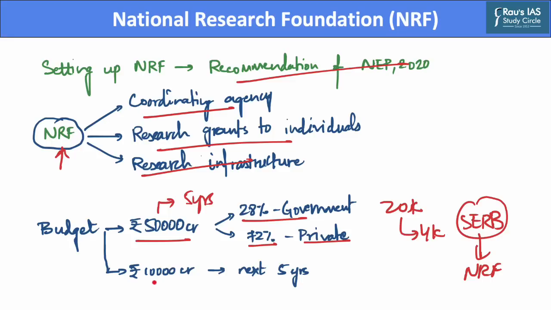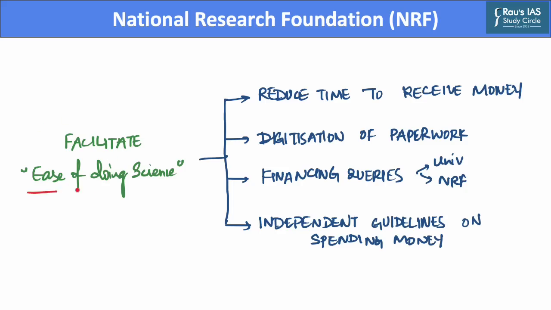Therefore, the government has earmarked an additional budget of 10,000 crore rupees over the next 5 years. Now the question comes, how can NRF facilitate the ease of doing science in India? The answer to this is in the next slide. To facilitate the ease of doing science in India, it requires several steps. The first step is that the time between applying for a research grant and receiving the money must be minimal. Thereby, there is an inherent need to reduce the time to receive money.